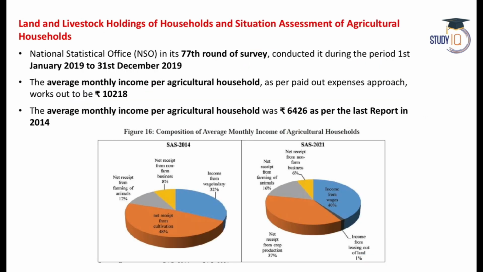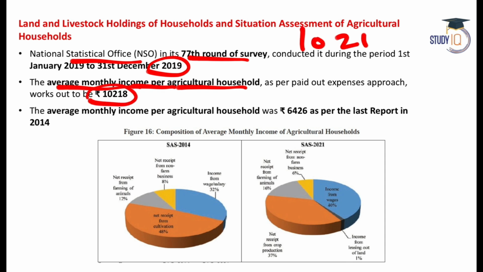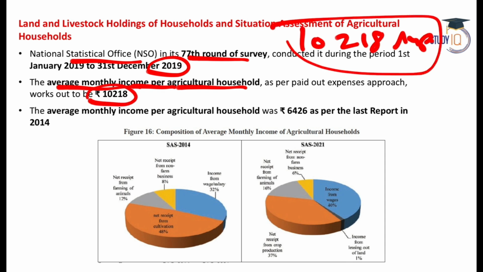Let's talk about the livestock holdings. Now, according to the National Statistical Office 77th round of survey, which covered January to December and was released somewhere in 2020, the average monthly income of an agriculture household in India is approximately 10,218 rupees. This is important. What is the average monthly income of an agriculture household in India? 10,218 rupees per month. And it has increased significantly.